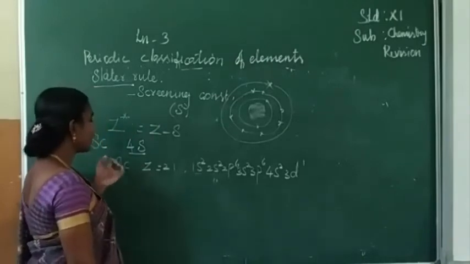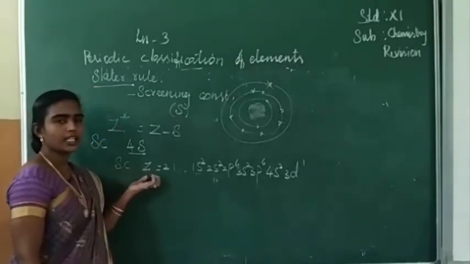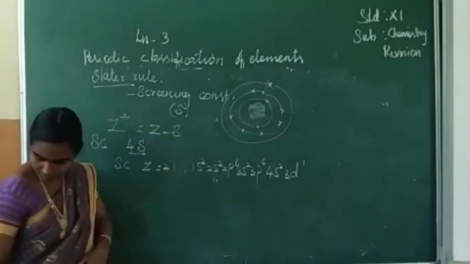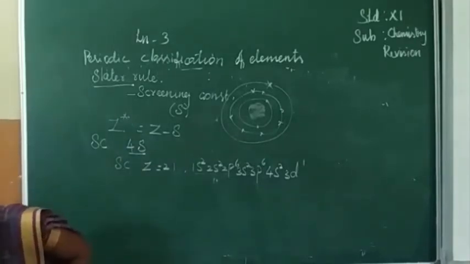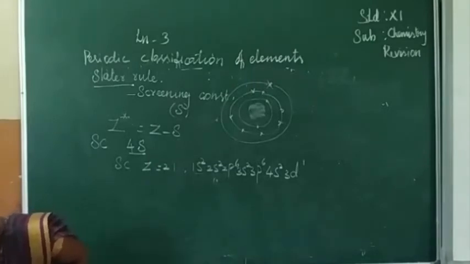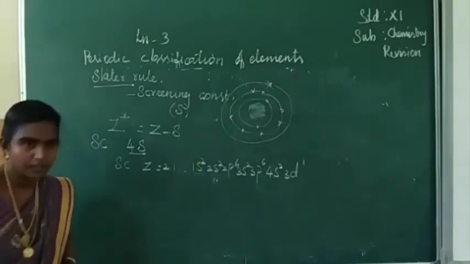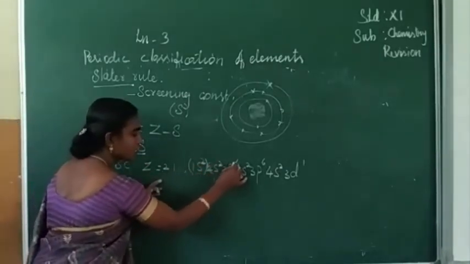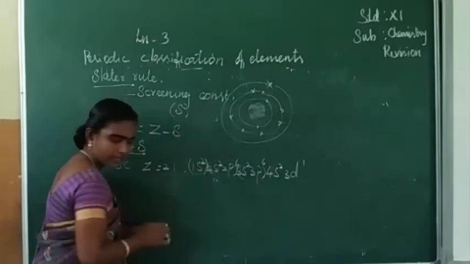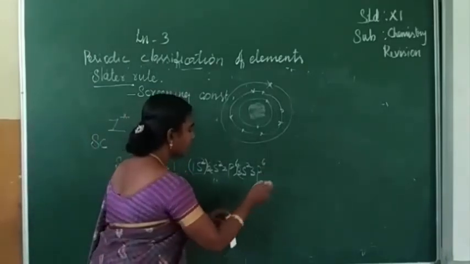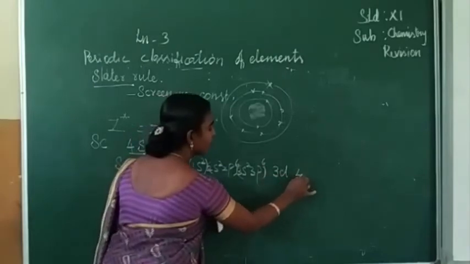For calculating this screening constant, first we have to split the orbitals in order, like this: 1s, 2s 2p, 3s 3p, next 3d and 4s.